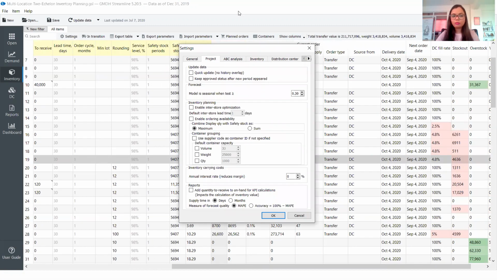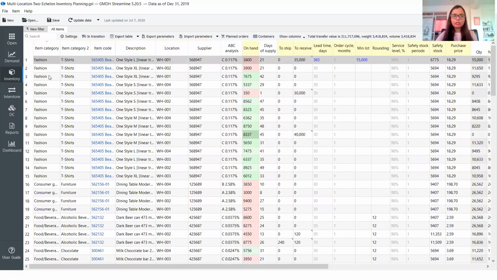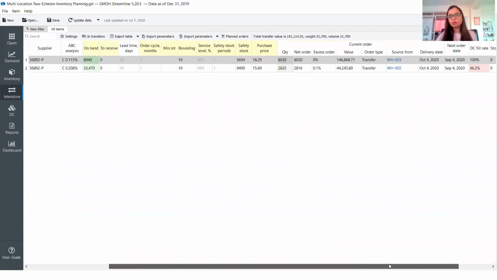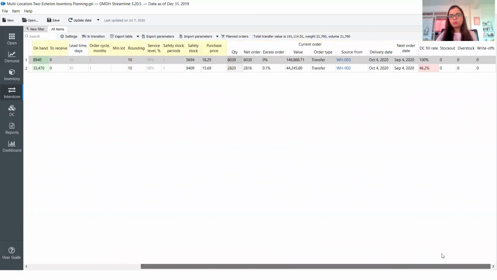So shuffling of inventory becomes very important, where we can enable the inter-store optimization. And when we do that, it will automatically shuffle the stock from a location which has very high stock to a location which has low stock. In this case, I'm going to shuffle the stock from this location.